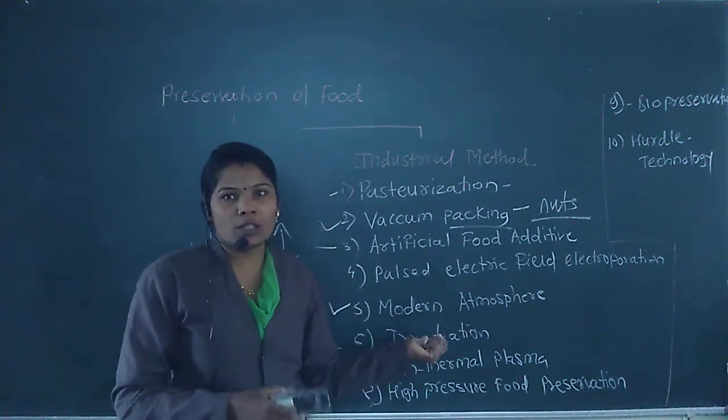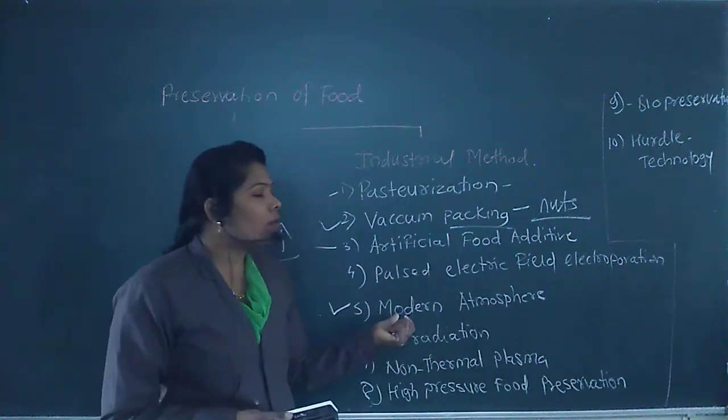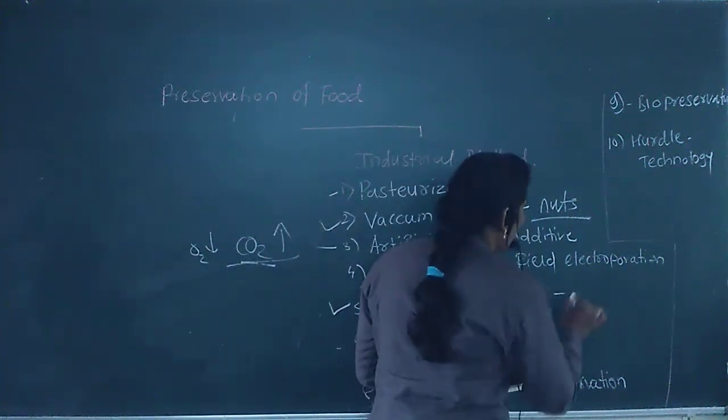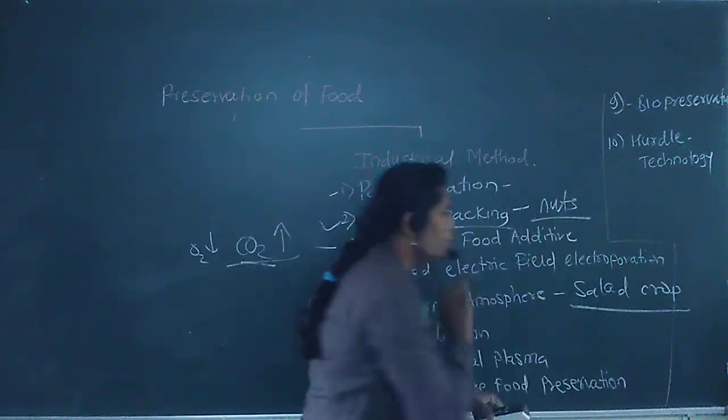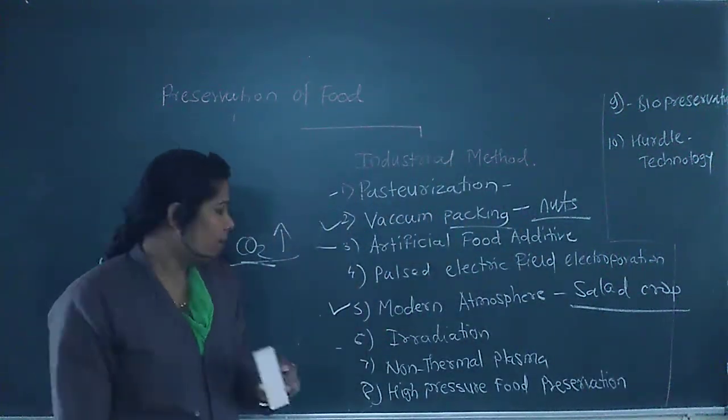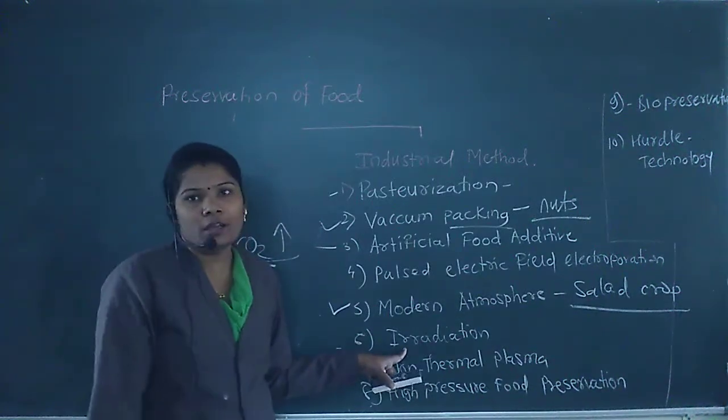Mostly this process is used for the preservation of the salad crop. Next process, that is the irradiation process.